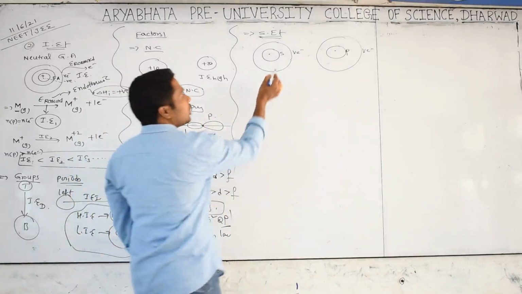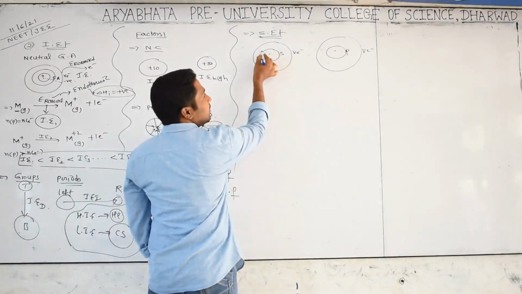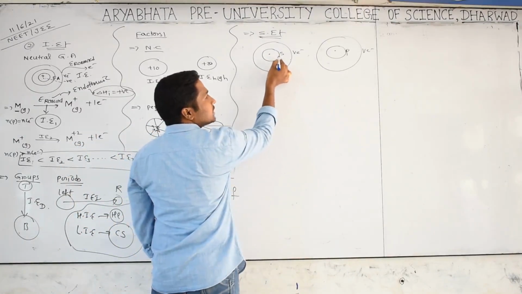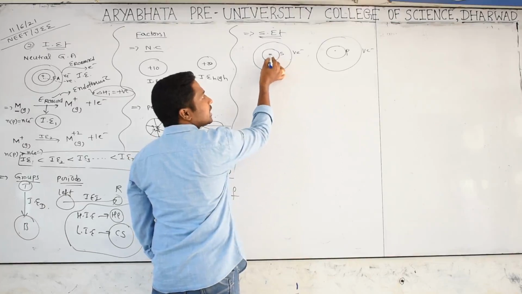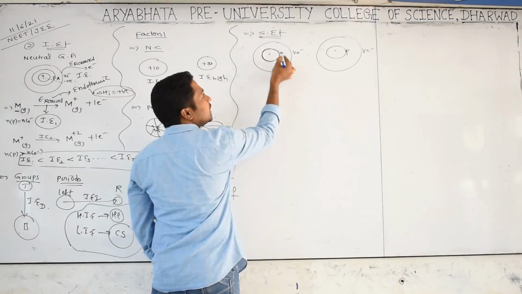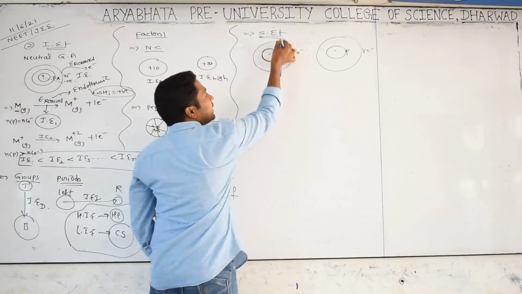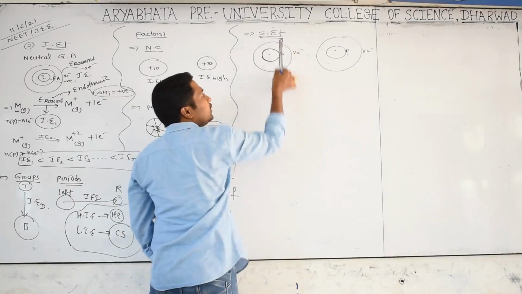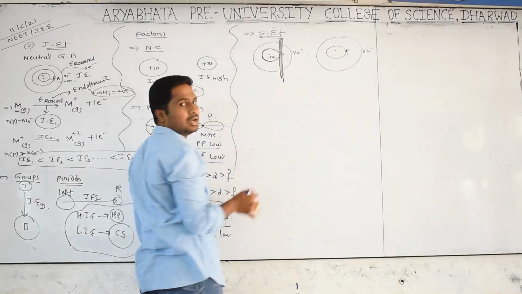Take the s orbital: it is spherical in shape and small in size. That's why it has strong attraction with the nucleus, and it almost covers the nuclear charge.